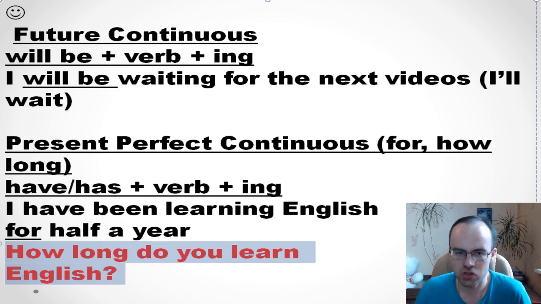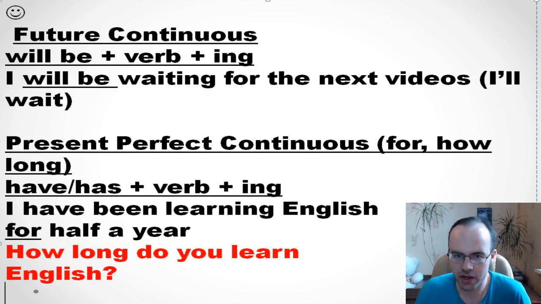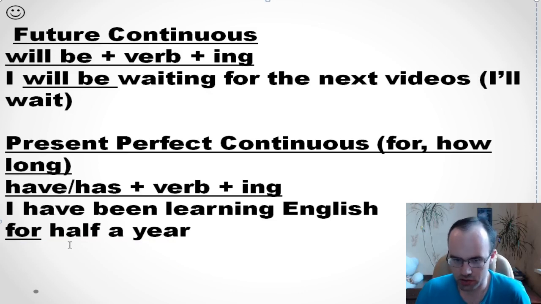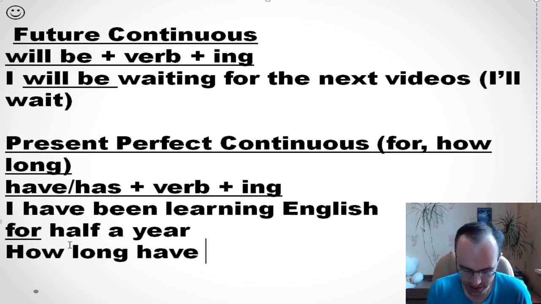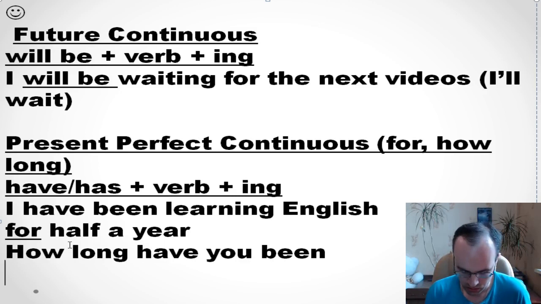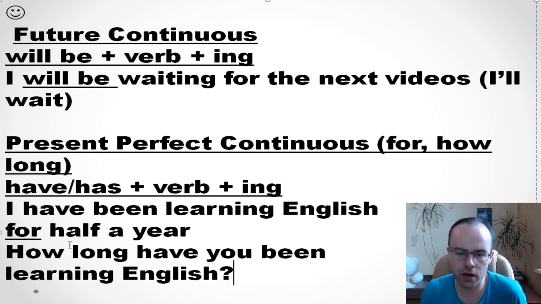Never say it. If it's how long, you need, my friend, to use another structure, another tense. So how long have you been learning English? And then you say for a year, for 2 years, for 3 years, for half a year, and so on. Present perfect continuous.